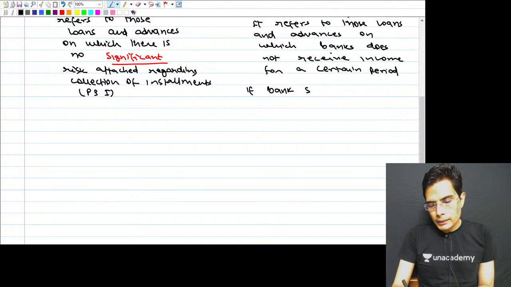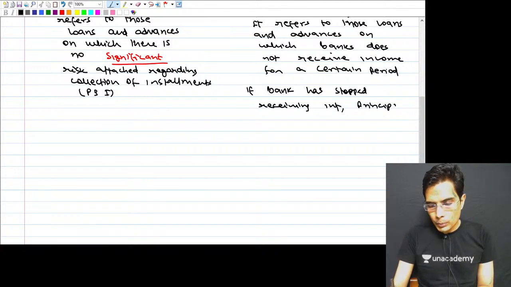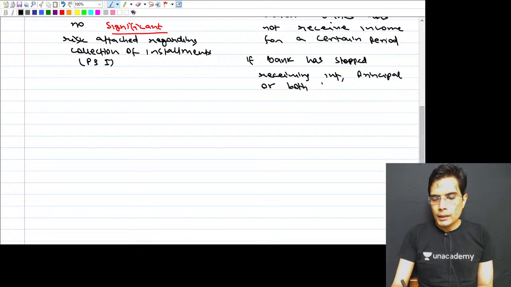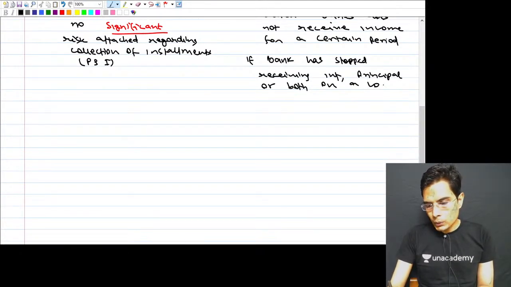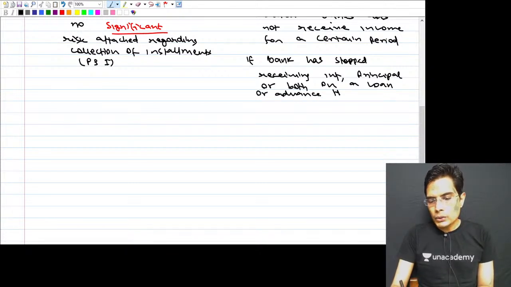A loan or an advance given by the bank is classified as NPA if the bank has stopped receiving income from that loan. If the bank has stopped receiving interest, principal, or both on a loan or advance, then such loan or advance is regarded as a non-performing asset.